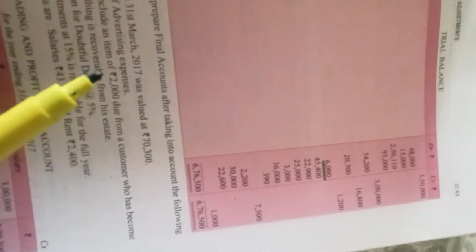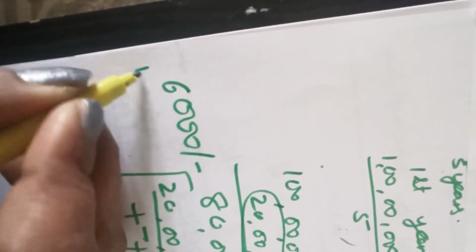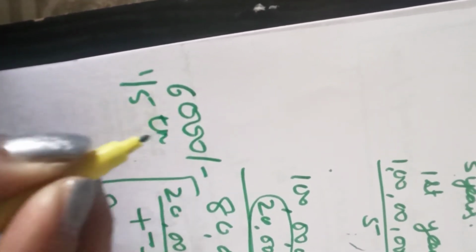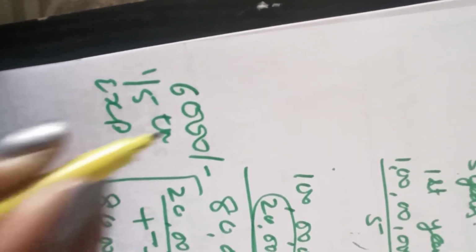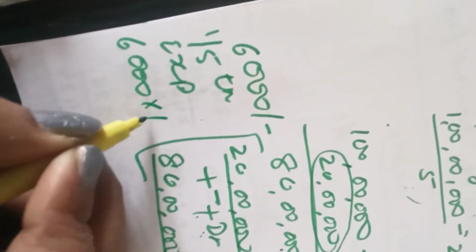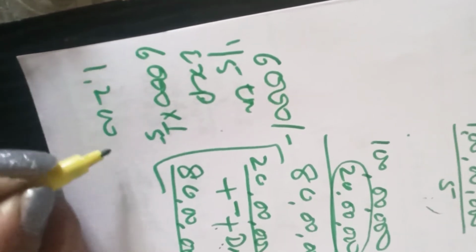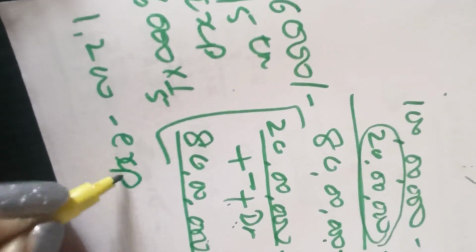Okay, 1/5 has to be written off. That means 1/5 of what? The advertisement expenditure. The amount spent on advertising is rupees 6,000. And they say 1/5 has to be charged as expense this year. 1/5 of 6,000. So that means rupees 1,200 will be shown as expense this year.